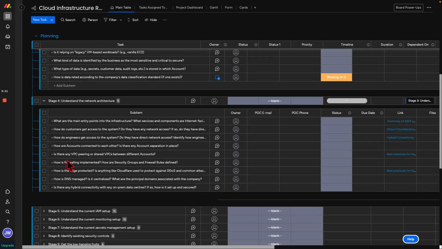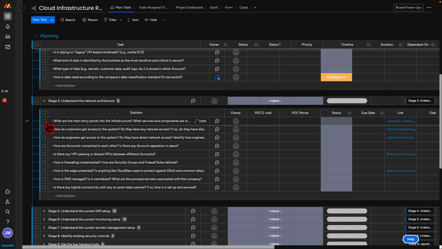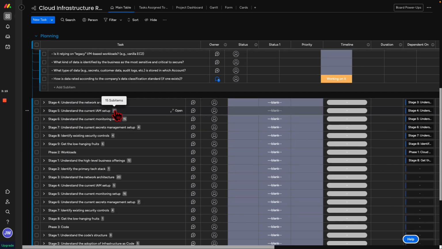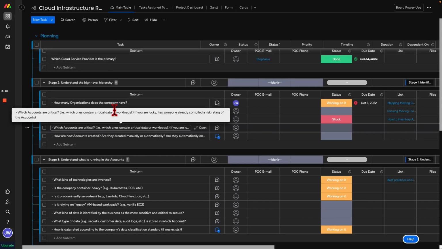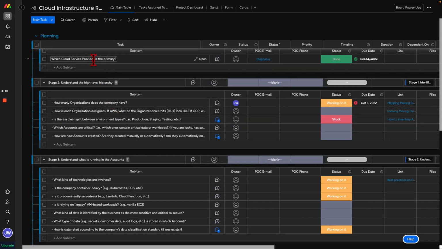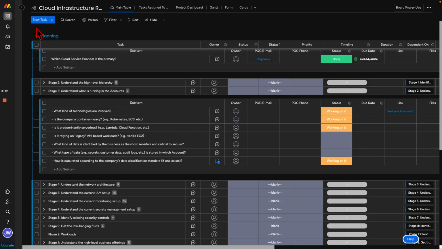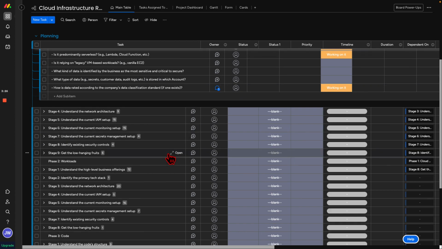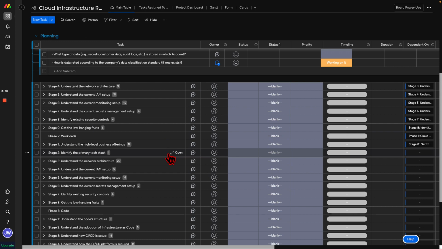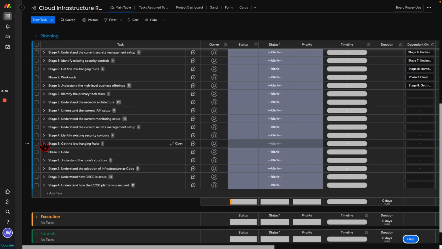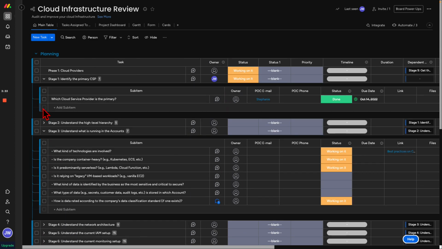Stage 4, we're going to understand the network architecture. So we're going to understand how these systems and services work together, and how to access the resources, right? How do we ask the right questions, bring the right teams in, right? And how do we leverage identity access management?